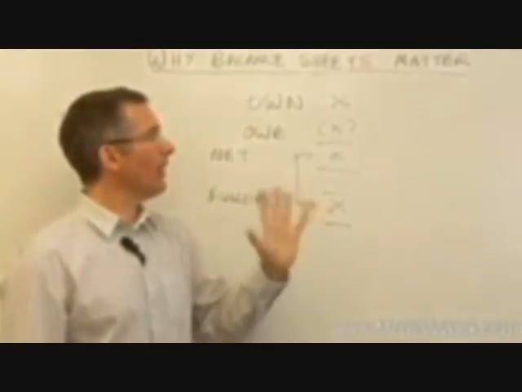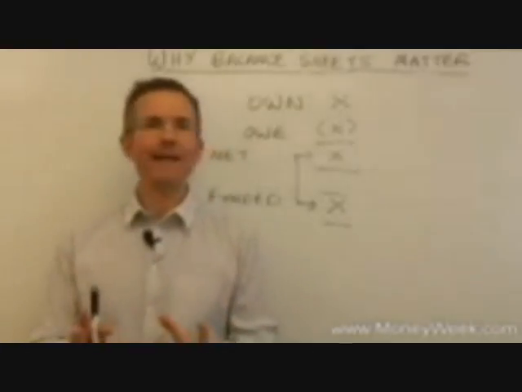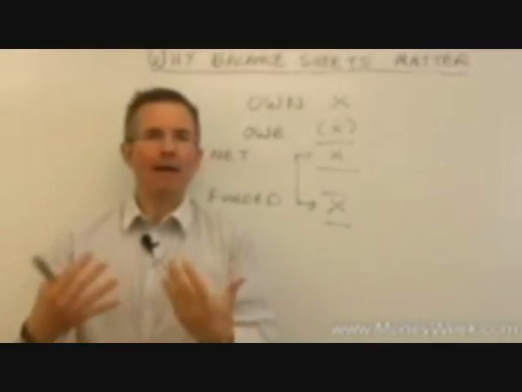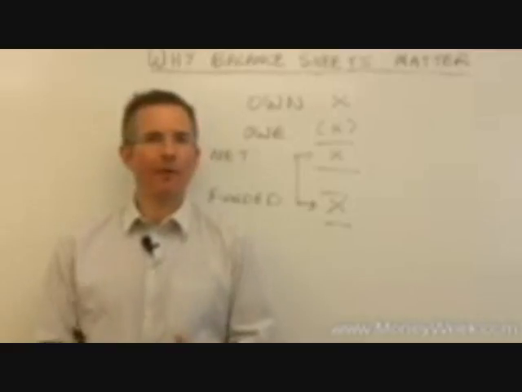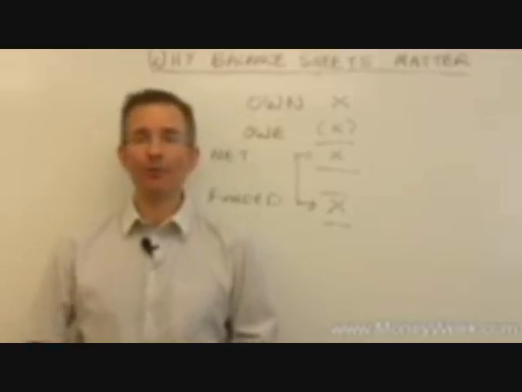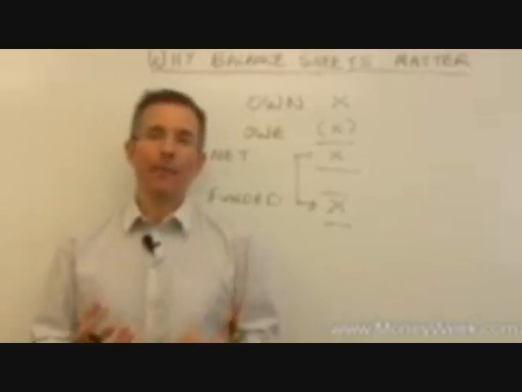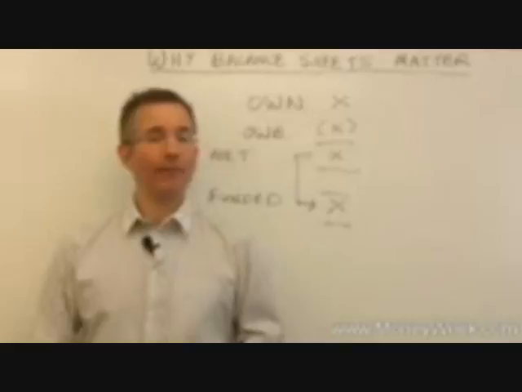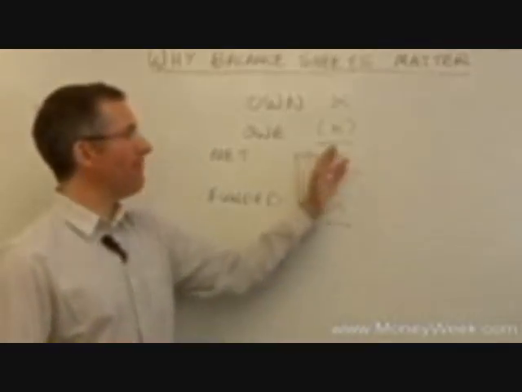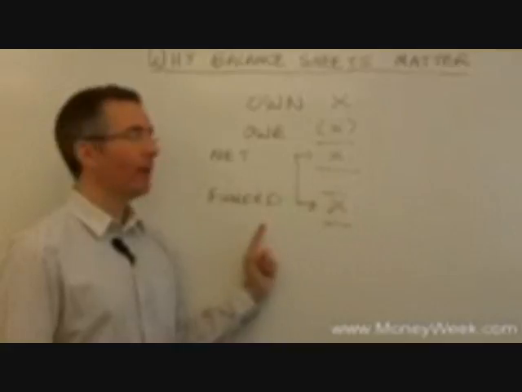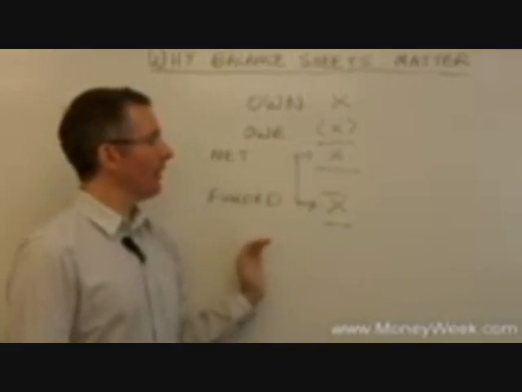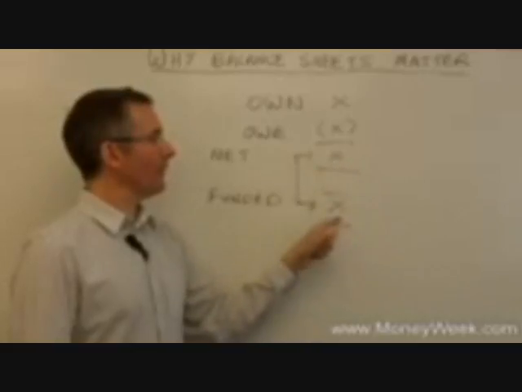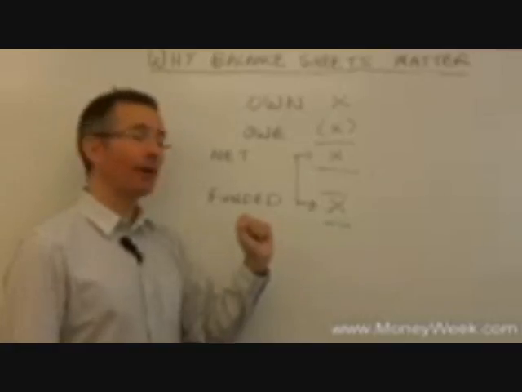So maybe I started my whole personal balance sheet as Tim Bennett. How did I ever go to a bank to afford a property? Perhaps my father gave me some money to get me going, and with that I put the deposit down on the property. That allowed me to borrow, and so on. Now, companies don't have friendly dads who give them money. Well, some do, but normally they have shareholders. So how the whole thing has been paid for is normally called shareholders' funds. And the balance sheet balances because the company's net worth is equivalent to what shareholders have put in, plus any profits the company has made since it started.